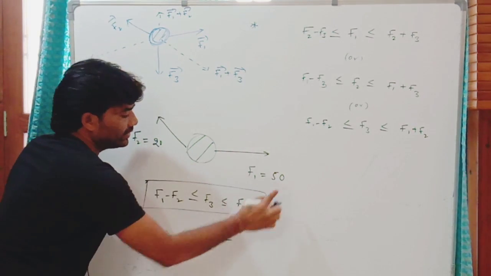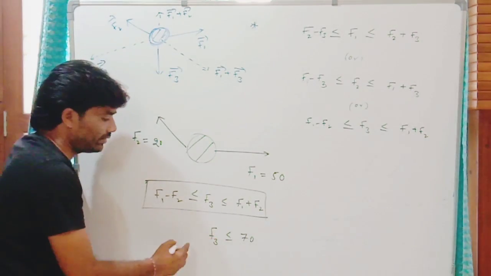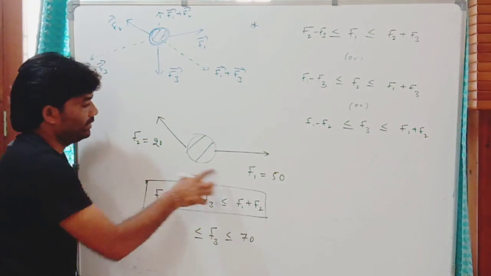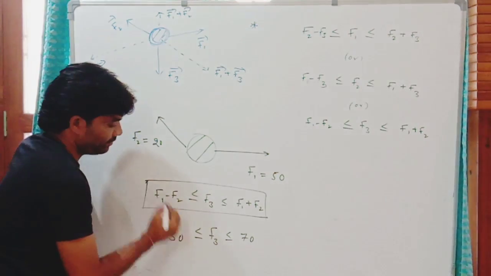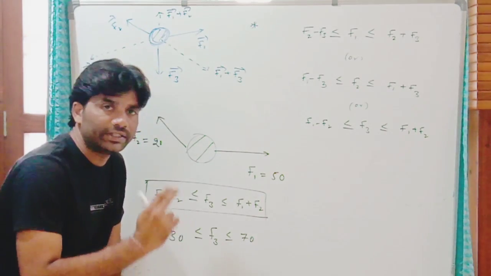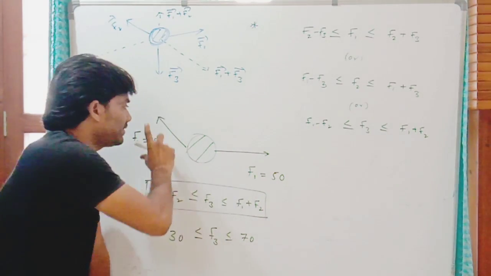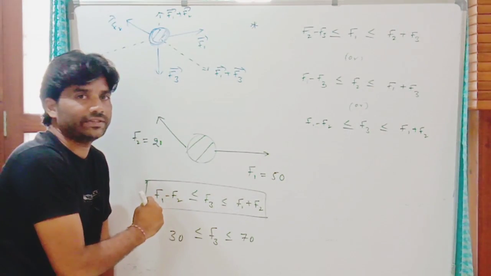This is 20, this is 50. So 70, it should be less than or equal to 70, and greater than or equal to the difference of these two. That is what? 30. So the third force magnitude must be in between 30 and 70 to keep this system in equilibrium by three coplanar forces.